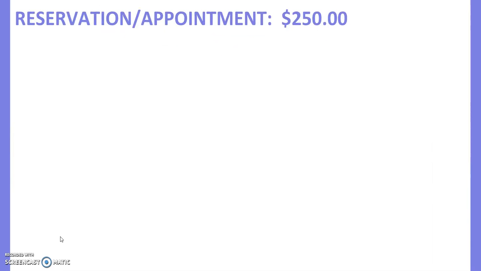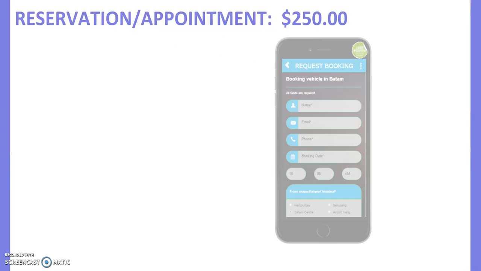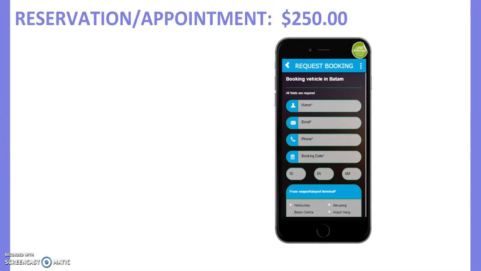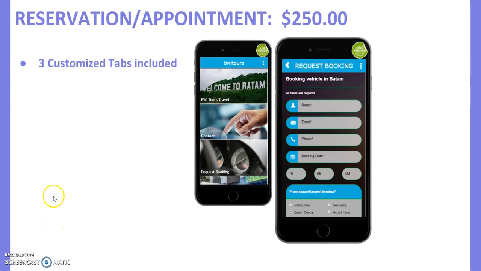Reservation or appointment apps are $250. This is an example of what a reservation booking app form could look like. Of course, the company has several different layouts. The app comes with 3 customized tabs, of course that is included. This is another example of how tabs can be laid out. In this case, they are going down the screen vertically.